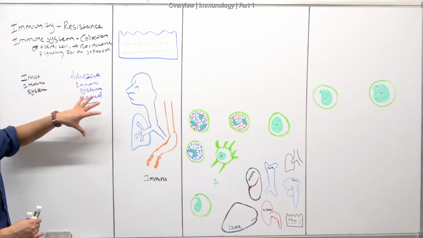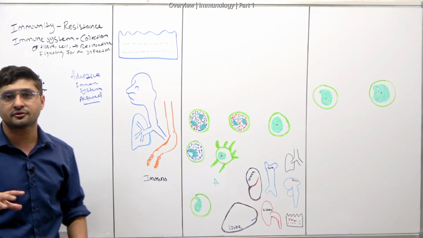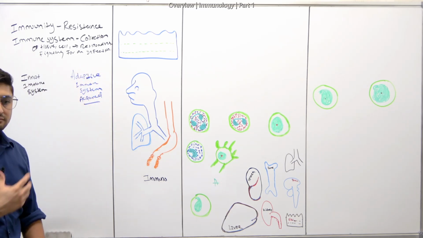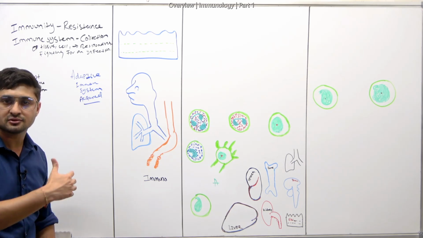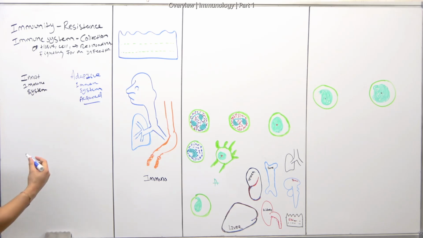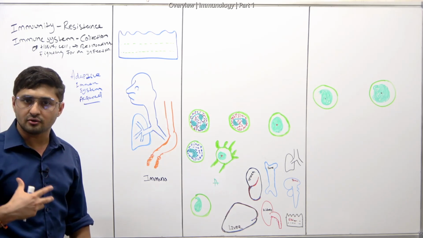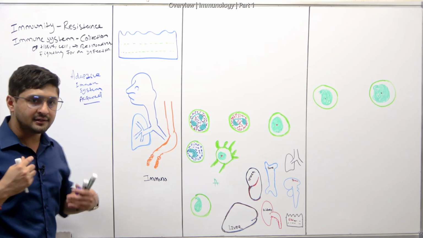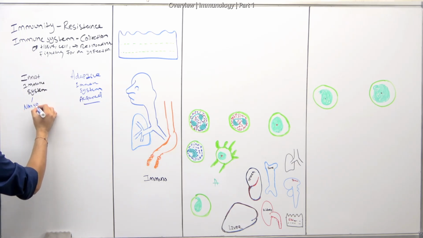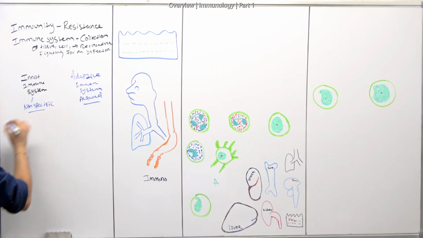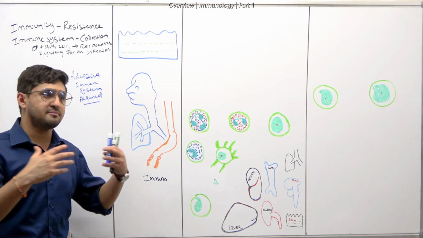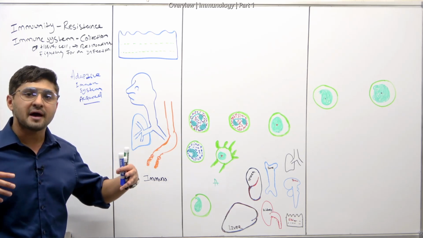The adaptive immune system usually includes B cells and T cells, and we'll talk about that. Now, what is the innate immune system? It is within yourself before birth, and it is non-specific. Whenever bacteria, pathogens, or a virus come, it responds with a similar pattern.